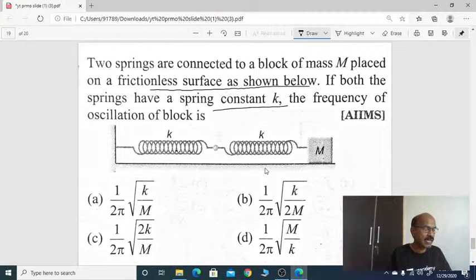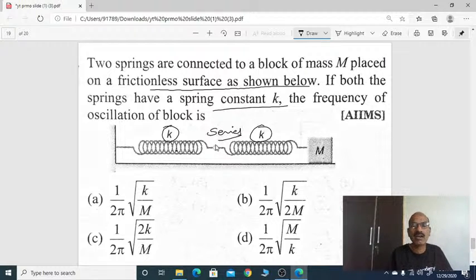Try to understand. Here the two springs, having the same spring constant K, are connected in series. Their equivalent spring constant, how much now?